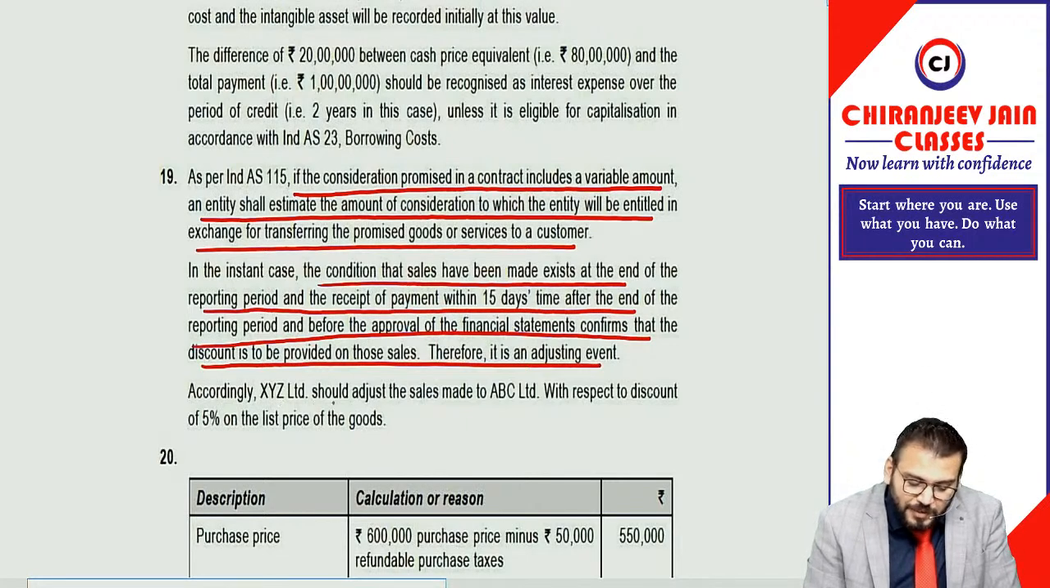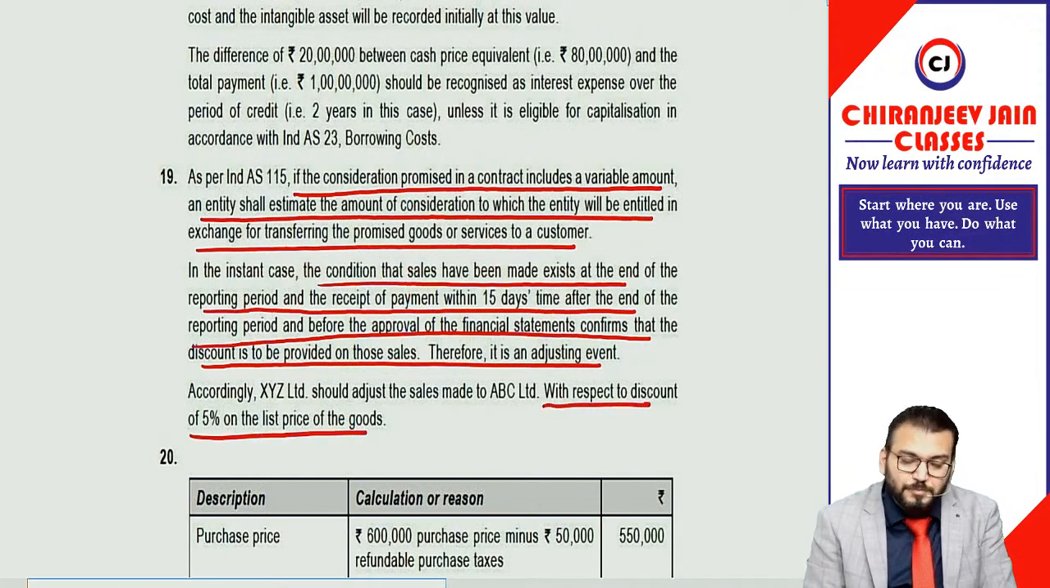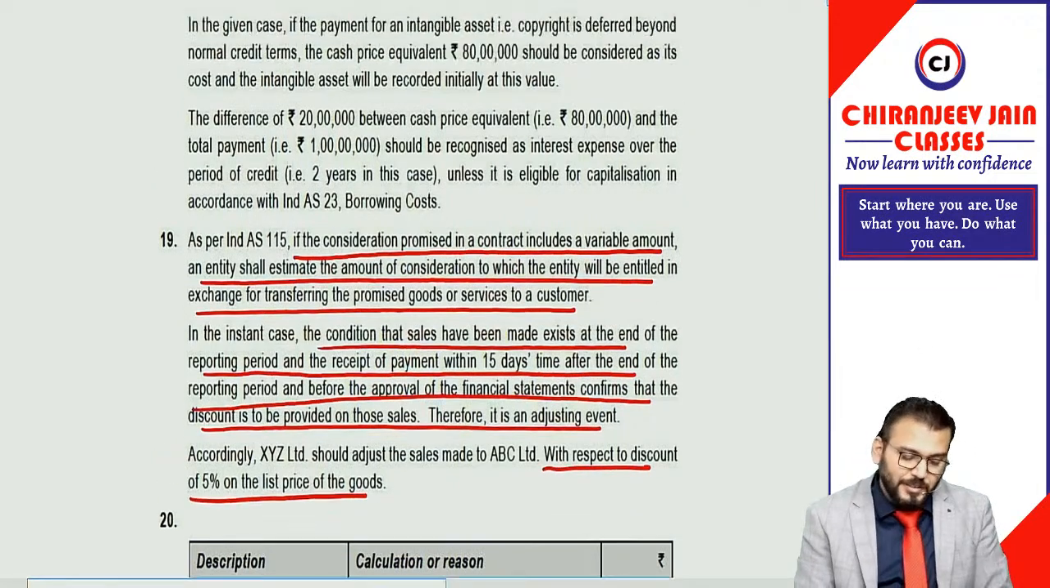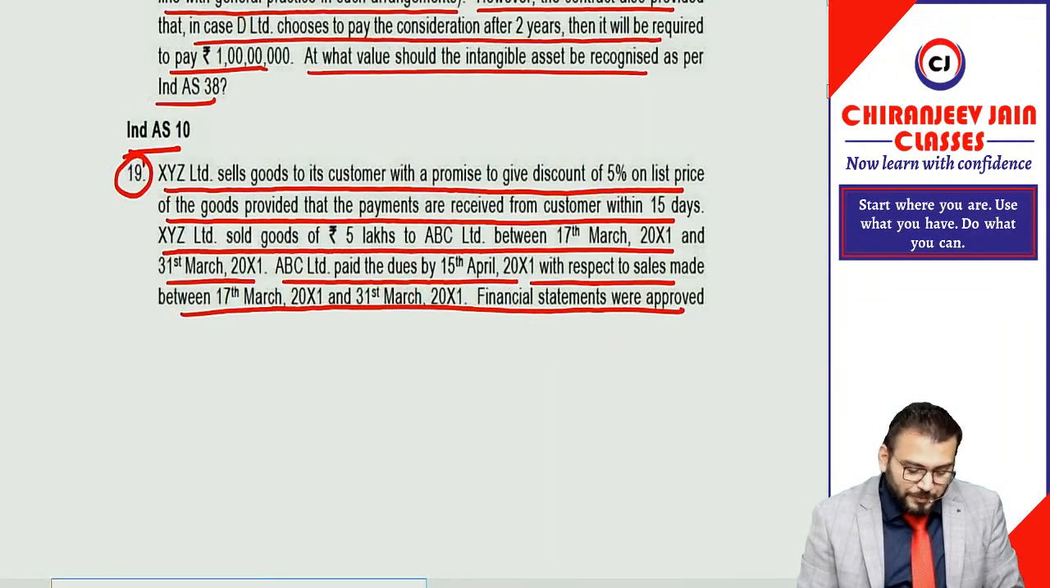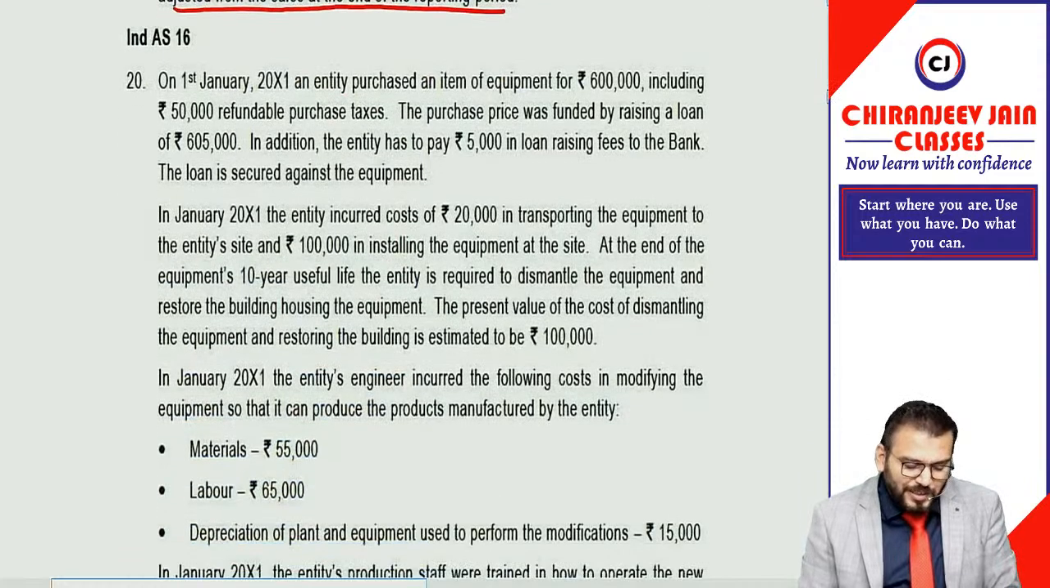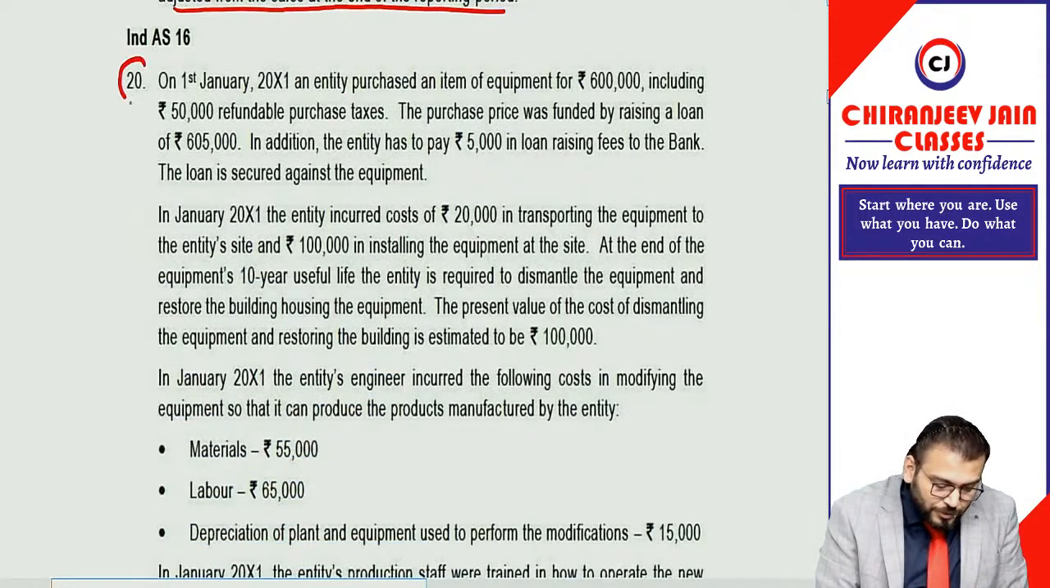Accordingly, XYZ Limited should adjust the sales made to ABC Limited with respect to a discount of 5% of the list price of the goods. Correct? Yes, sir. 19 also done. Last question of RTP. The last question is very simple. A similar question was already given in a previous RTP. Let us read. Question 20.